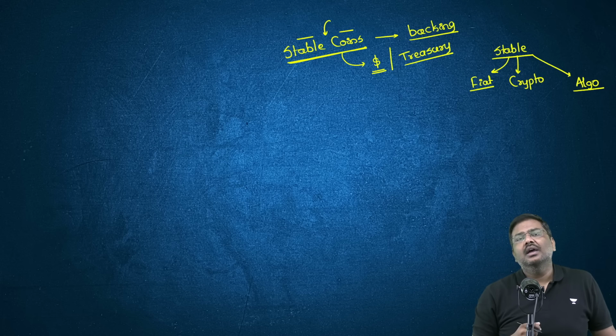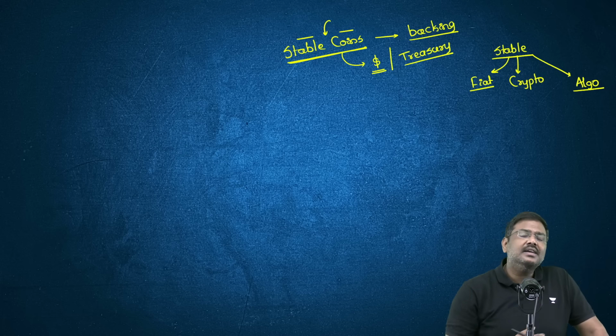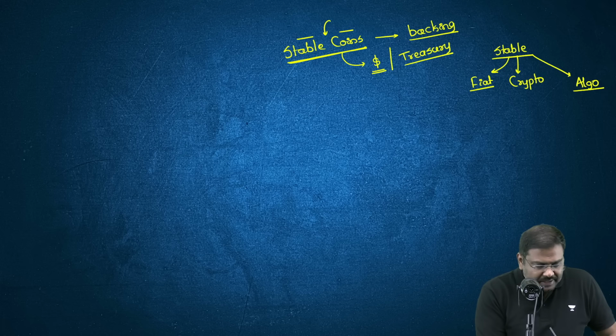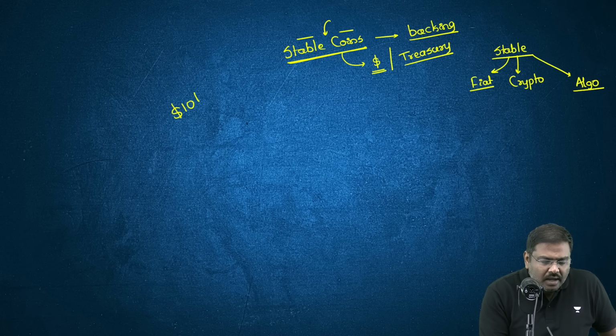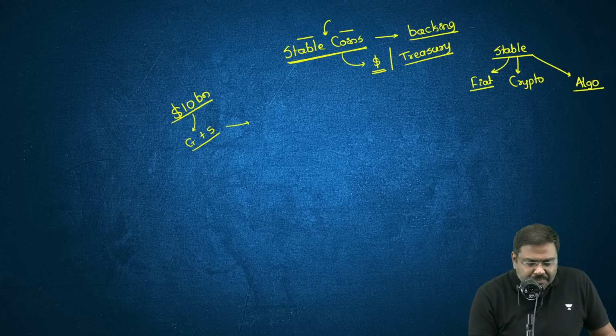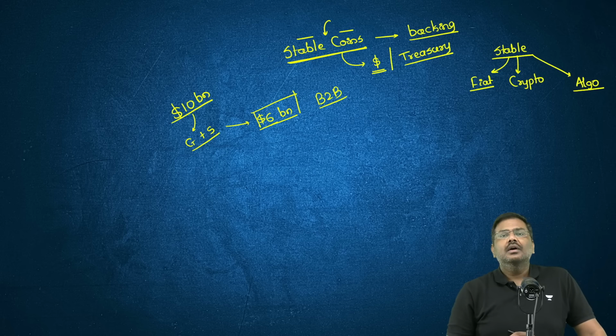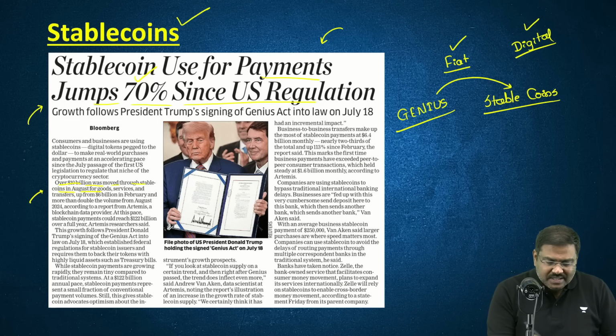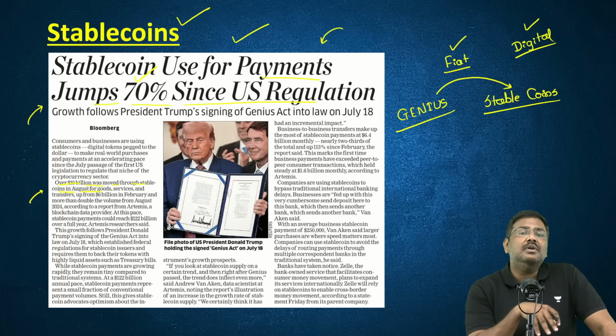In fact, the earlier data that I said for the month of August, that is $10 billion worth of stable coins, has been used to purchase goods and services. For the month of August, more than $6 billion out of this is basically the transactions which have been conducted between business to business. Right, so these are certain very important points associated with the article provided here.